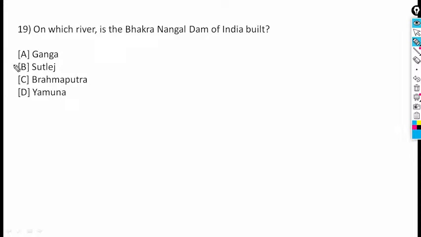Your answer is, it is Bhakra Dam. It is on the river Satluj. Let's know now.